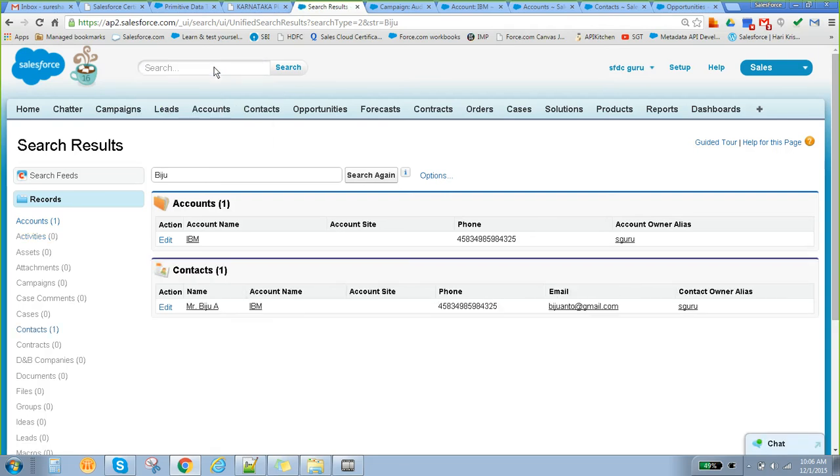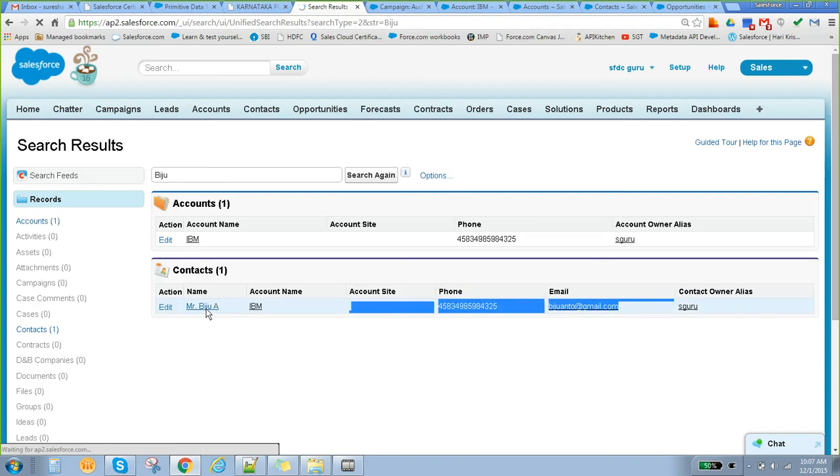Okay. So assume it is showing 2 accounts and 2 contacts. There will be a difference in the email ID and phone number, right? For confirmation of your record, they will ask, can you please tell your phone number? Based on the phone number they will decide whether it's this record or some other record. Assume there are 2 more records in our CRM. Based on your email and record, they will open your contact like this.